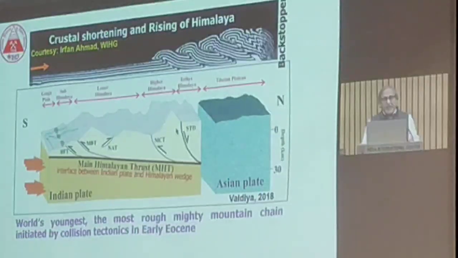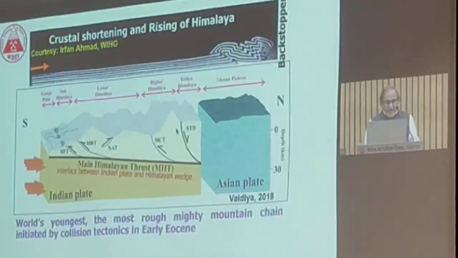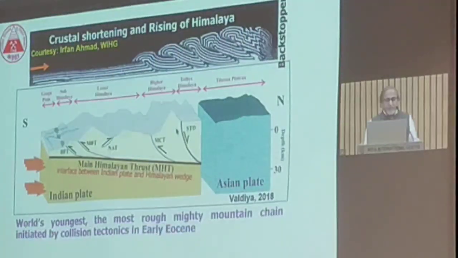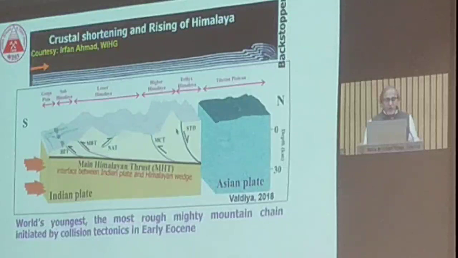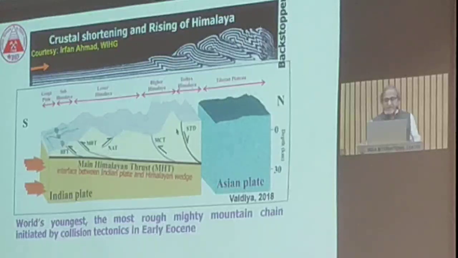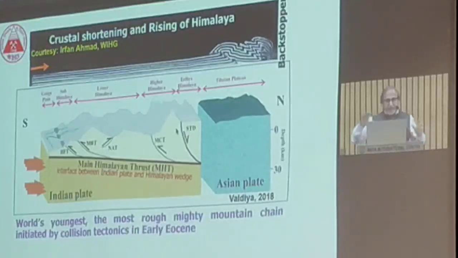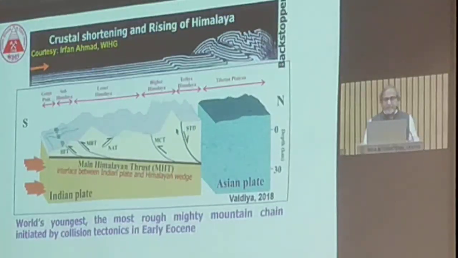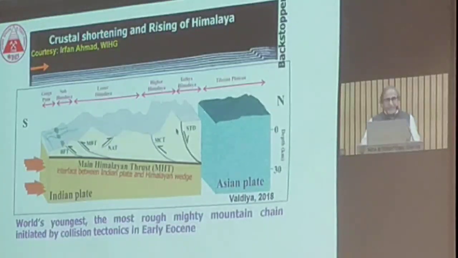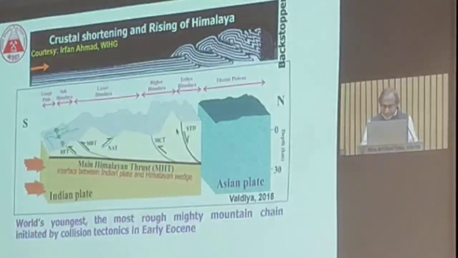The geometry and subsurface nature control the earthquakes in the Himalayan region. We can see that along the Main Himalayan Thrust, several thrust-scale faults, the Himalayan Frontal Thrust, Main Boundary Thrust, Northern Almora Thrust, MCT, the Main Central Thrust, and STD, the South Tibetan Detachment, have developed, and they have divided the entire Himalaya into Sub-Himalaya, Lesser Himalaya, Higher Himalaya, and Tibetan Himalaya. And this has formed the youngest and most rugged mountain chain in the northern part of the Indian subcontinent.